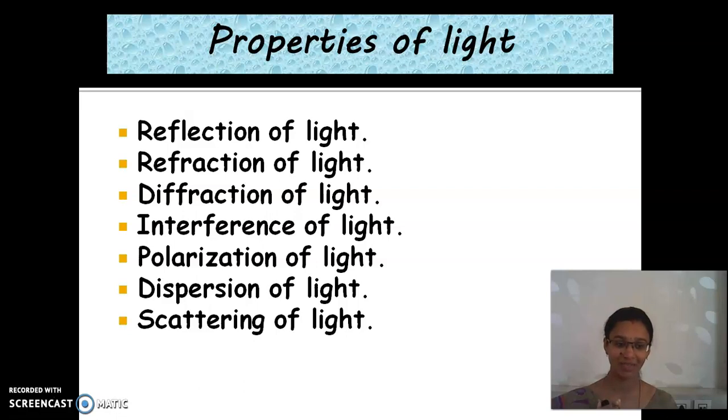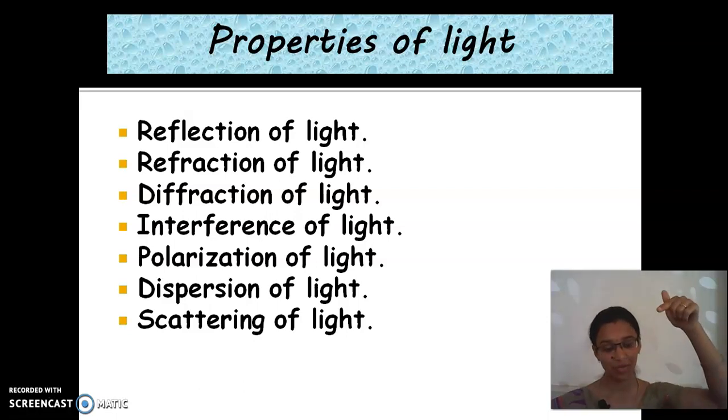Example: we are seeing our face in a mirror. What is it? Our reflection we are seeing in the mirror. So where does the reflection take place? It takes place on a smooth, shiny surface. Then what is the second property? Refraction of light. What do you mean by refraction? Bending of light waves is called refraction of light.